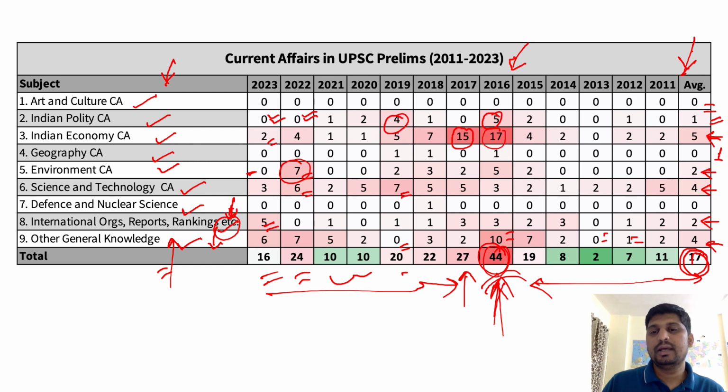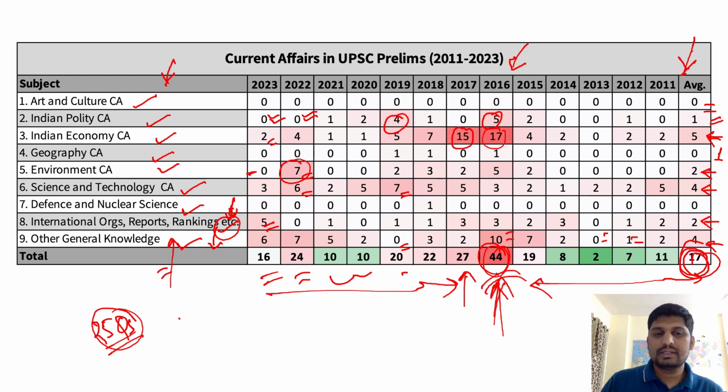Only 17 questions. Now, if you assume the worst case scenario, let's say 25 questions will come from current affairs. Even if you study very well, you cannot have a very good accuracy because it is very vast and very random.